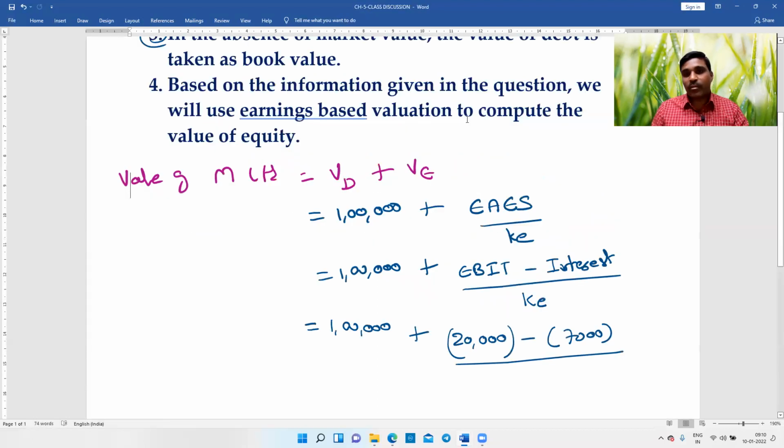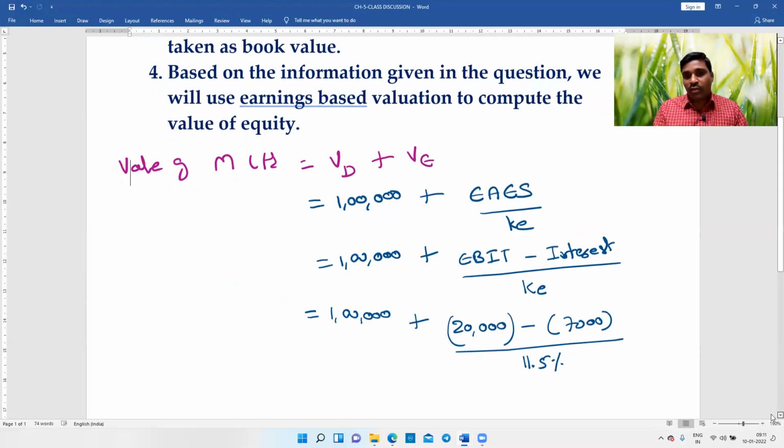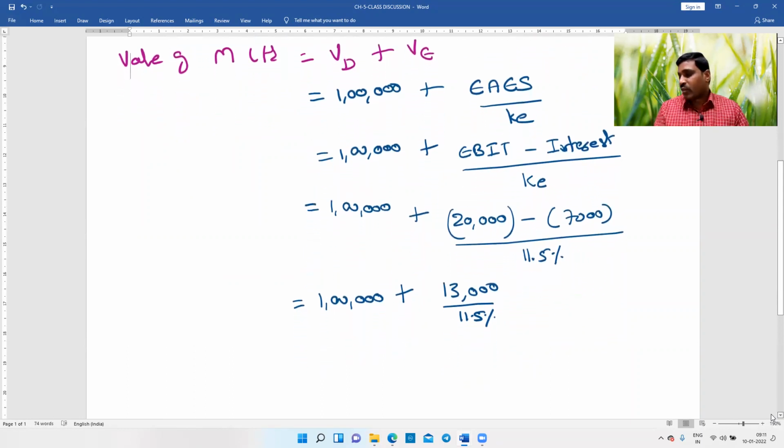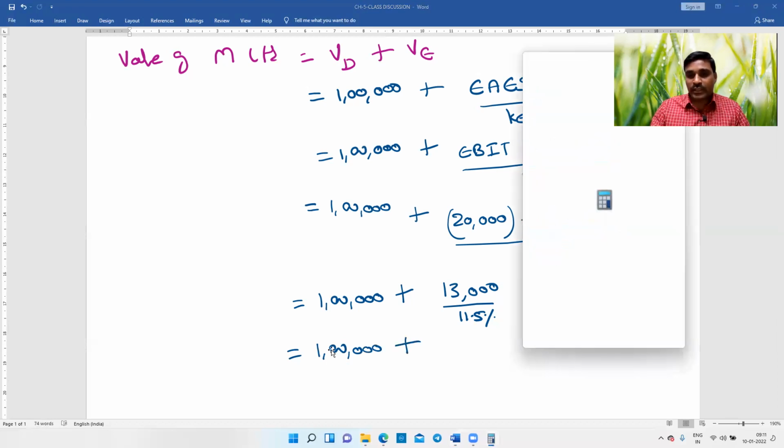Cost of equity is 11.5%. So the value of debt will be the same 1 lakh, plus 13,000 divided by 11.5%.